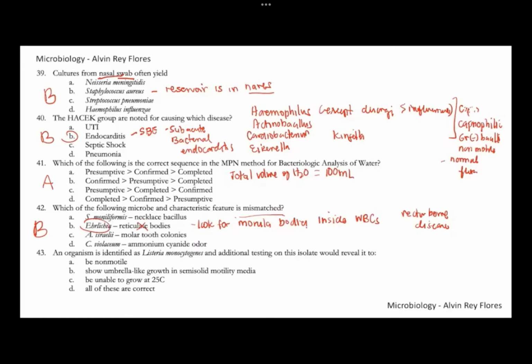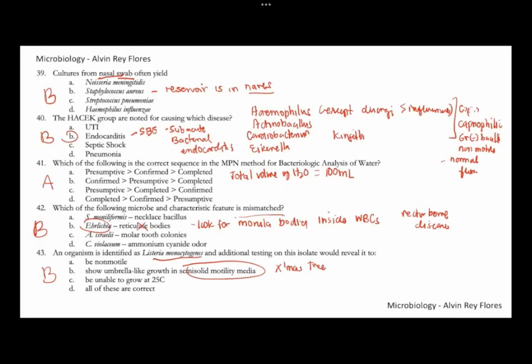For number 43, an organism is identified as Listeria, and you want to perform additional testing. What would you expect if it's really Listeria? You'd expect the umbrella growth pattern on SIM or on your semi-solid medium. Umbrella-like growth, or another description of that umbrella pattern on SIM is Christmas tree.